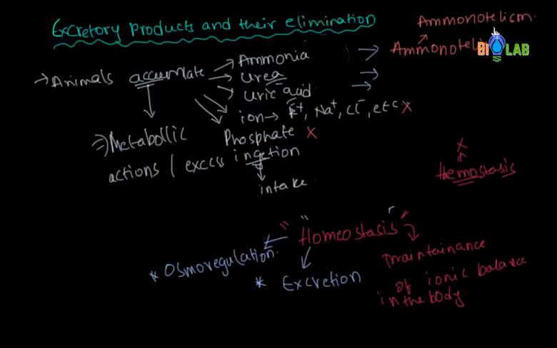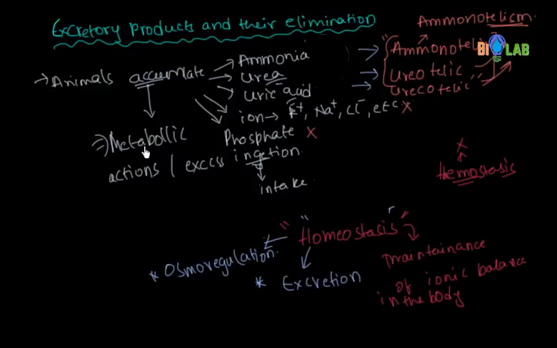I'm telling one word for this, just add telism. Uric acid storing animals are uricotelic, and this is called uricotelism. Okay, urea storing animals are termed as ureotelic, and this is termed as ureotelism. So these are the three different types of animals based on the classification that we have done on the excretory products.